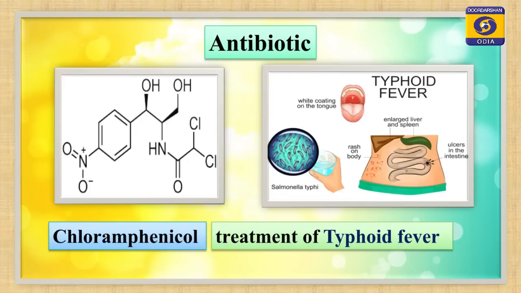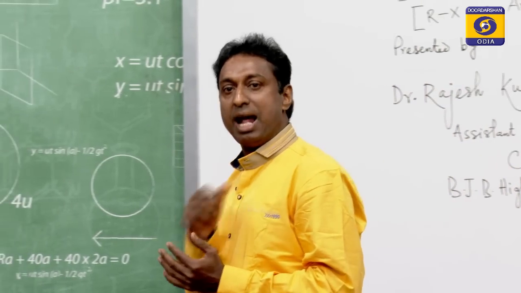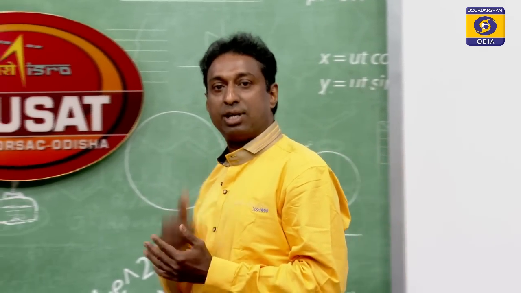So, now I will say one compound of haloalkane is chloramphenicol. This chloramphenicol is used as a medicine for typhoid fever. So, if you are suffering from typhoid, the doctor will prescribe you the medicine chloramphenicol, and you can see on the screen that chloramphenicol is an organic compound and it contains chlorine atoms in its backbone.